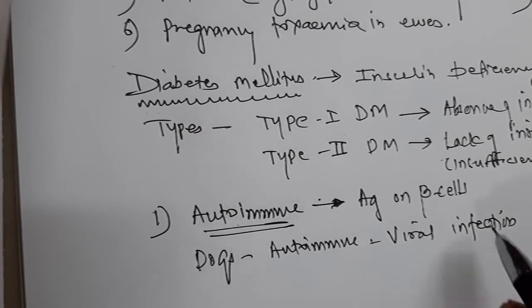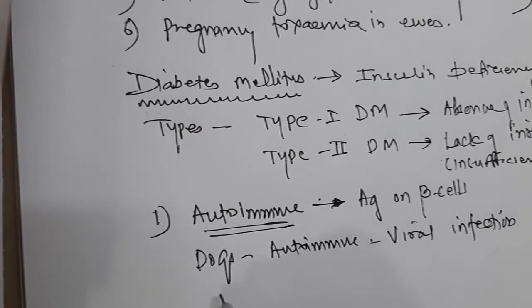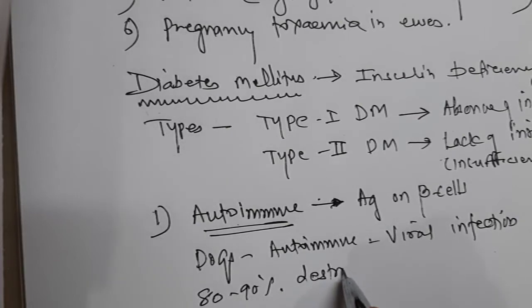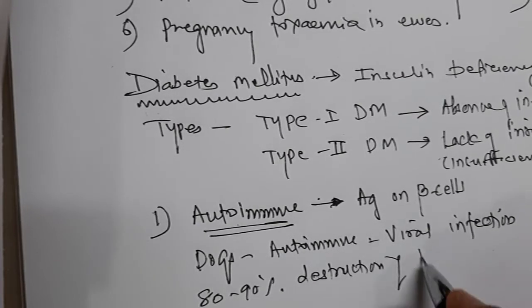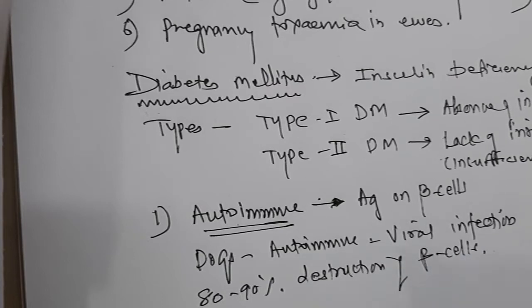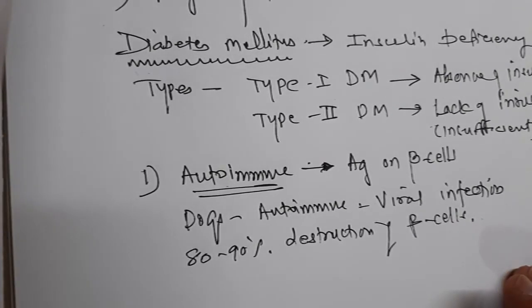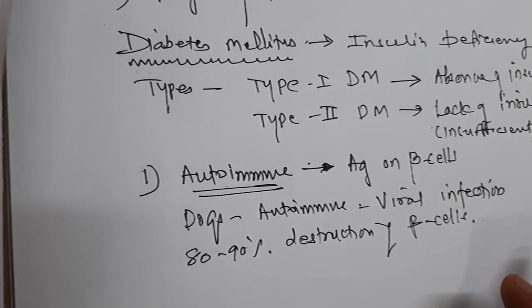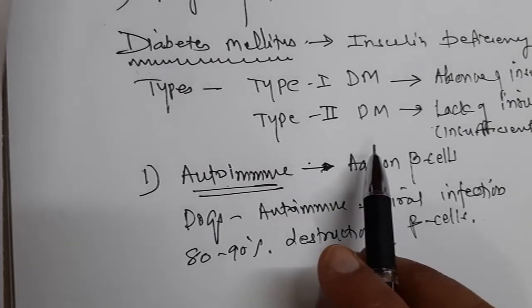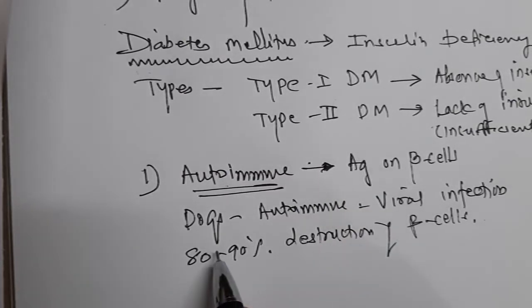So there is 80 to 90% destruction of beta cells or islets of Langerhans. They are destroyed, so there is as good as complete destruction of the beta cells. There is a complete absence of insulin in type 1 diabetes mellitus, and it commonly occurs in dogs.